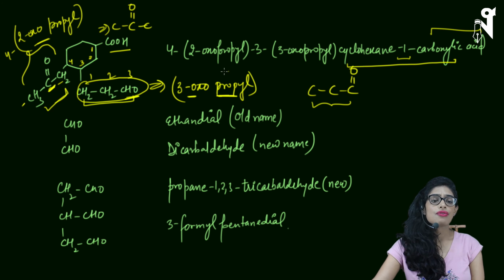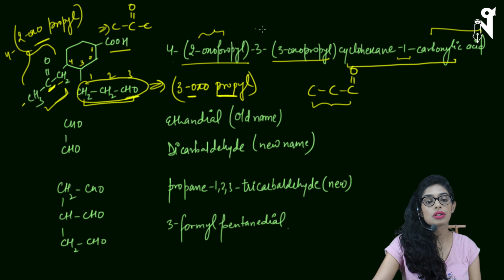So the name is 4-(2-oxopropyl) and 3-(3-oxopropyl). That's the name of the compound. Here I have written 2-oxopropyl first and 3-oxopropyl later, even though the names were the same, so the alphabetical order was the same. So we have just looked at the positions over here and accordingly we have written. There is no such fixed rule over here.